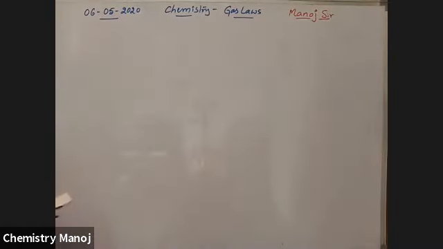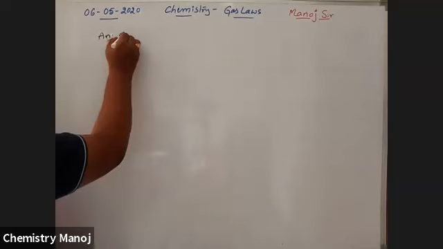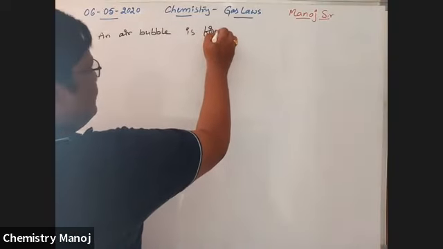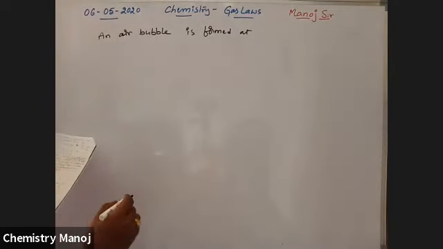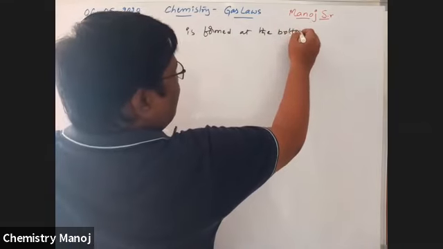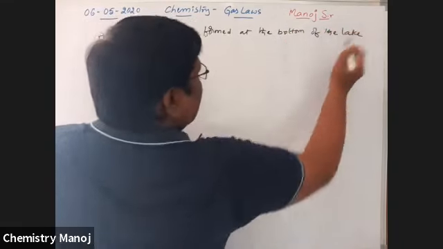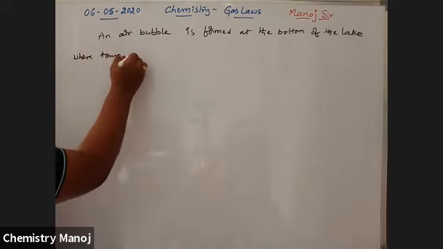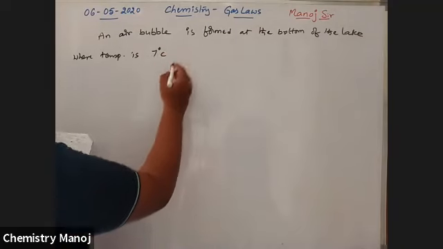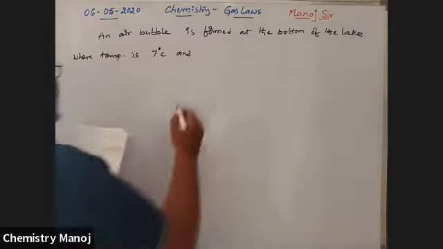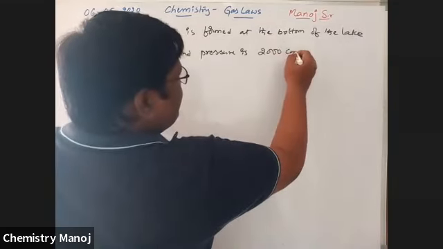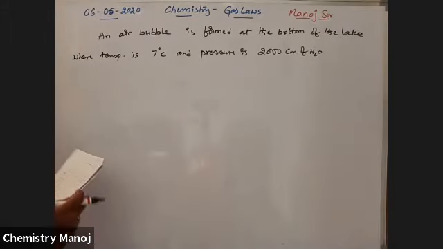Next one. An air bubble is formed at the bottom of the lake where temperature is 7 degrees centigrade and pressure is 2000 centimeters of water, with respect to water.